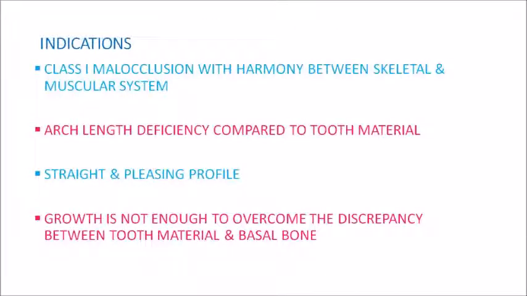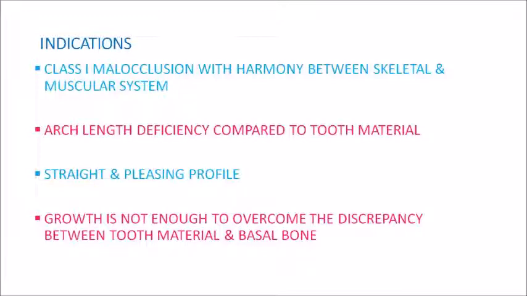Now, the major indications for serial extraction: there is a class 1 malocclusion with harmony between the skeletal and muscular systems. Then arch length deficiency compared to tooth material, and the profile must be straight and pleasing. When there is a harmony between skeletal and muscular systems, obviously the profile should be straight and pleasing. So these are the first two indications.